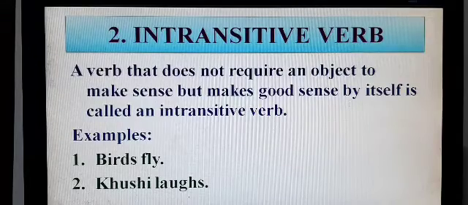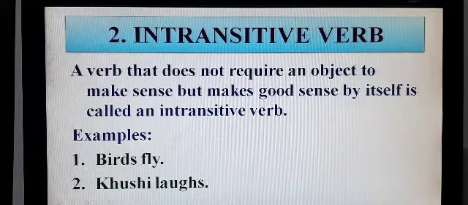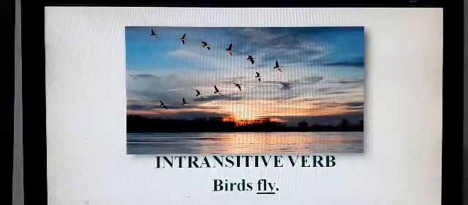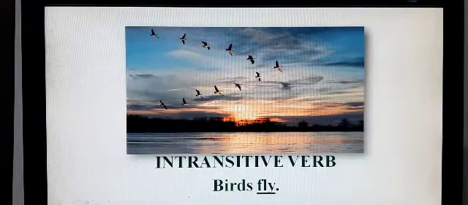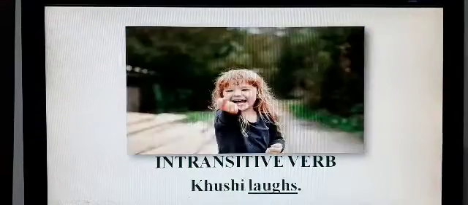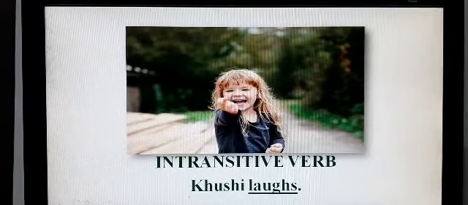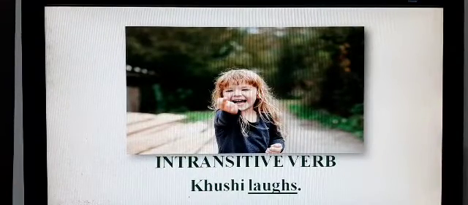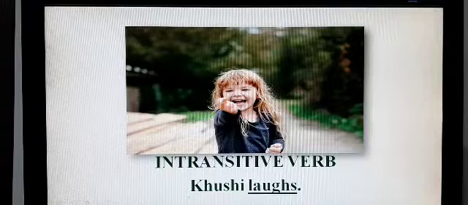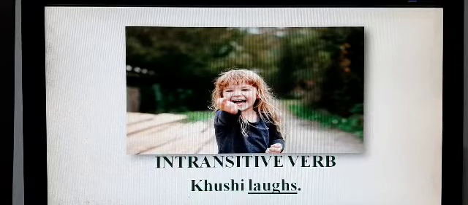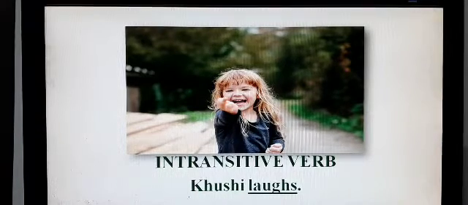So fly and laughs are intransitive verbs. You can see in the picture that birds are flying and Khushi is laughing. Here fly and laughs, both are intransitive verbs.